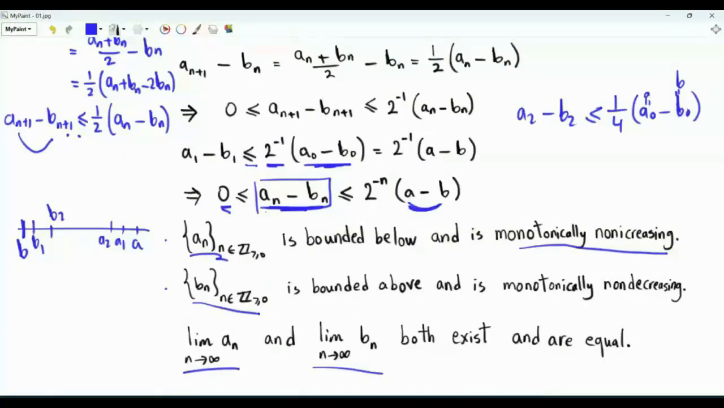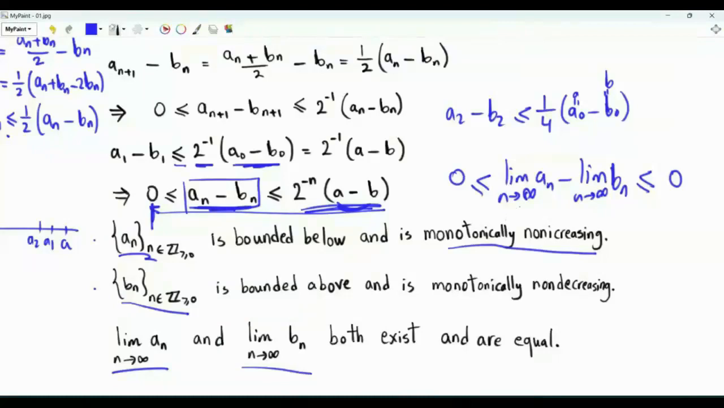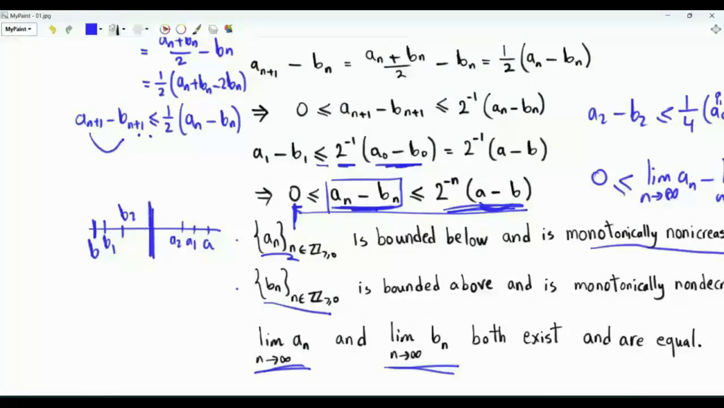But we can say more. If we take the limit as n tends to infinity of all sides, we get 0 less than or equal to the limit as n tends to infinity of an minus the limit as n tends to infinity of bn, less than or equal to the limit of the right-hand side as n tends to infinity. Because of the factor 2 to the minus n, this also goes to 0. This means that not only do both limits exist, they are exactly equal. Both sequences will converge to the same point between a and b, and we denote this limit by m of a comma b. This is the common limit of these two sequences.